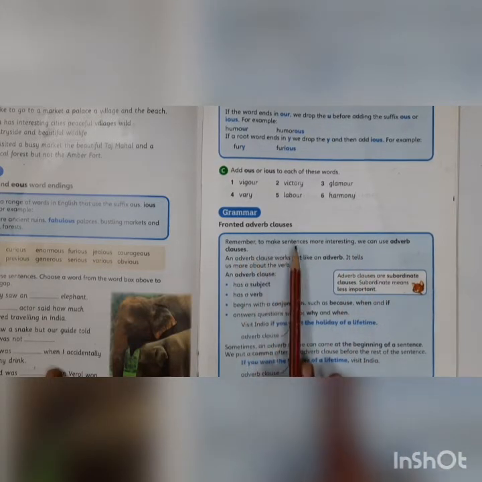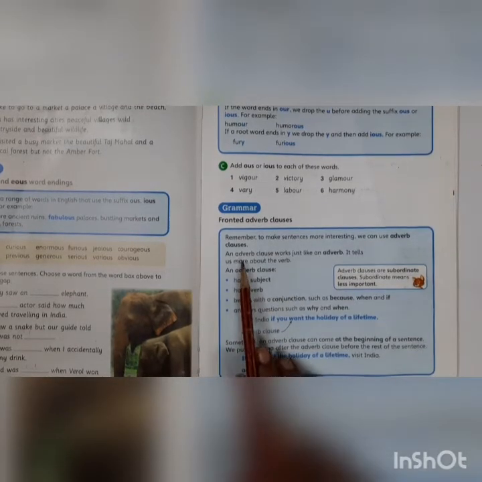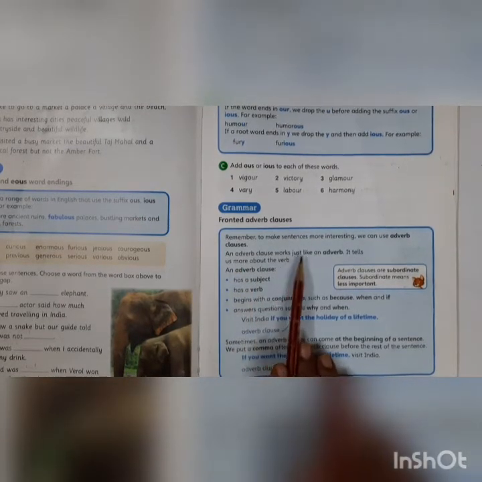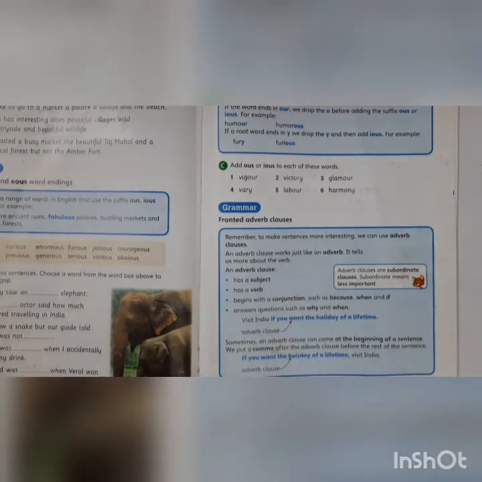Now, children, what's a sentence? A sentence begins with a capital letter. It can be a statement, a question, or an exclamation. Then, an adverb clause works just like an adverb. Now children, what's an adverb? Adverbs are words that give extra information about verbs. An adverb says how, when, where something happens or is done.